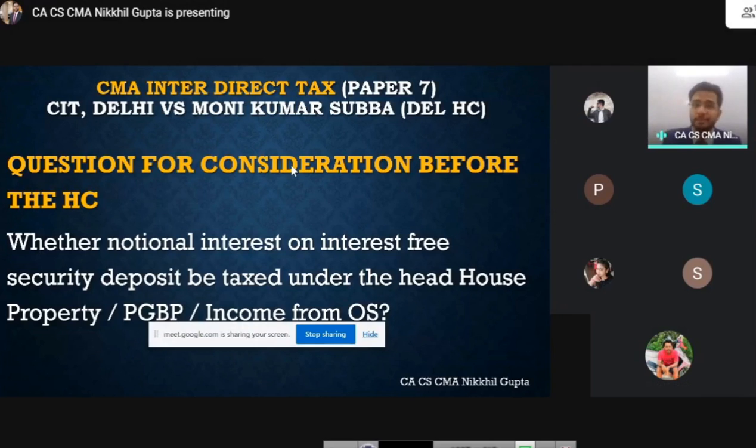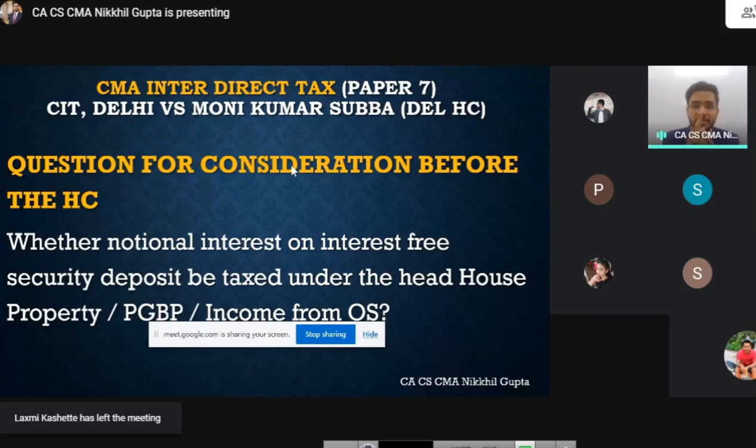If law has deliberately not put any section which pertains to chargeability of interest on the security deposit, then guys, law has already taken a considered stand that interest on security deposit should not be taxable if it is notional. So don't say that the income from notional interest has not been considered under any other head, that's why it should go to other sources. Don't say this. This is a wrong statement.